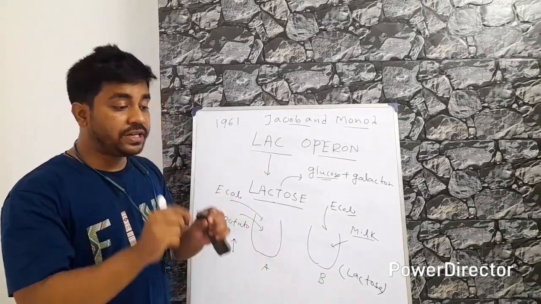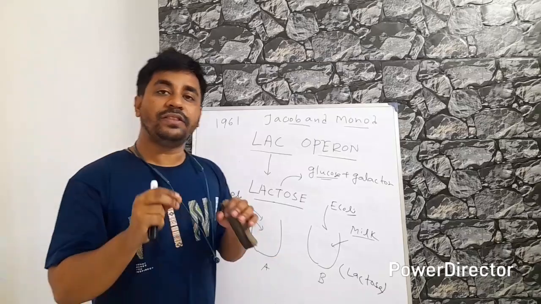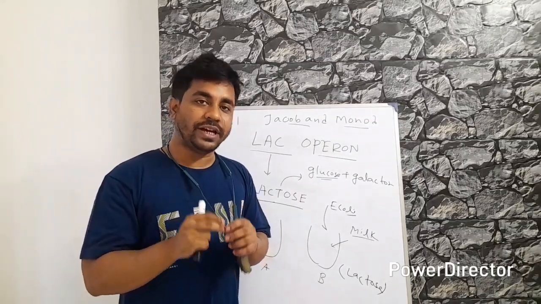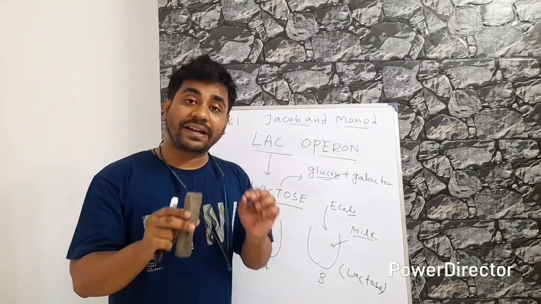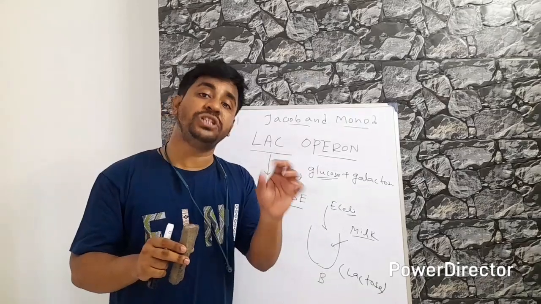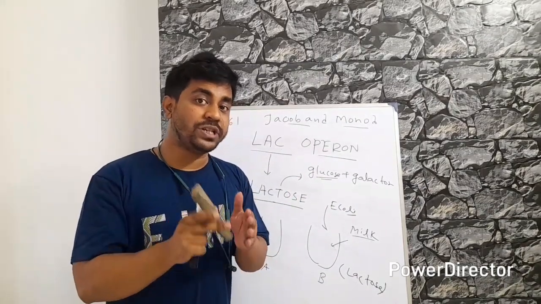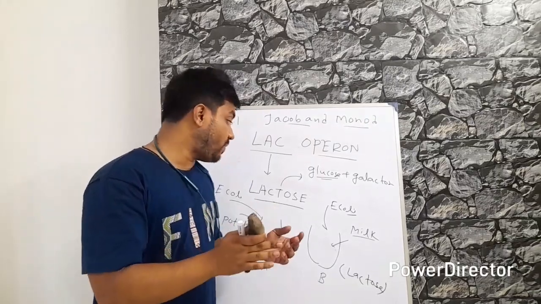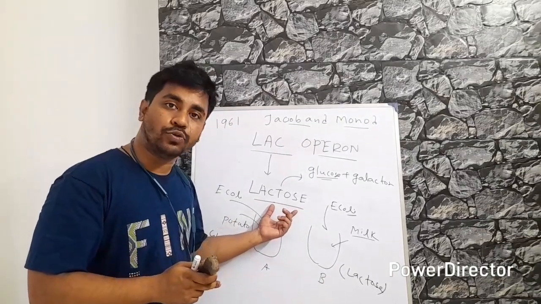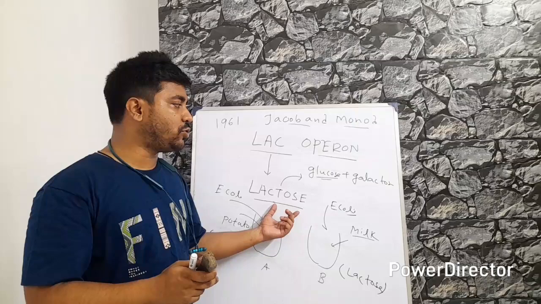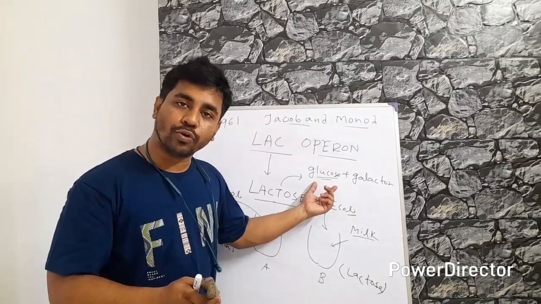Okay, so from this experiment they concluded that the bacteria have some genes present within their genome which are responsible for the breakdown of lactose. From this lactose they can get glucose.